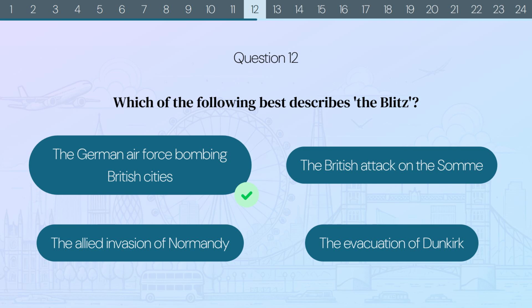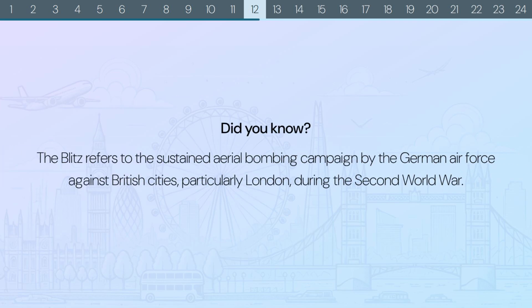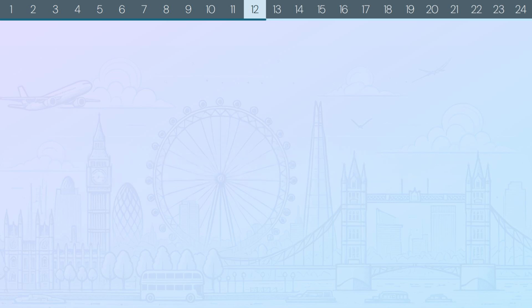The correct answer is the German Air Force bombing British cities. Did you know? The Blitz refers to the sustained aerial bombing campaign by the German Air Force against British cities, particularly London, during the Second World War.